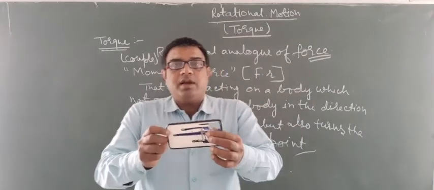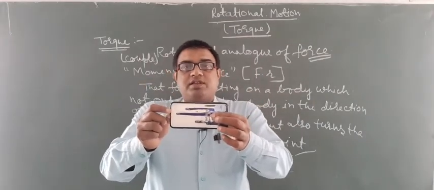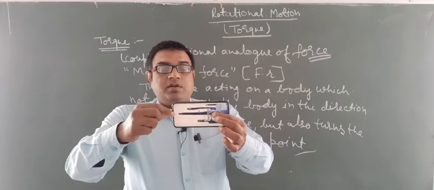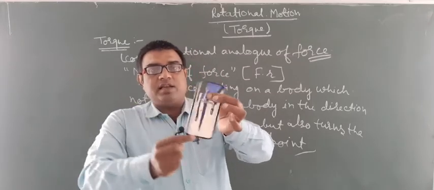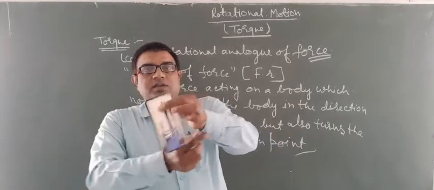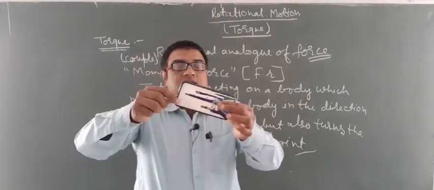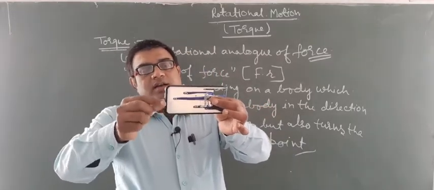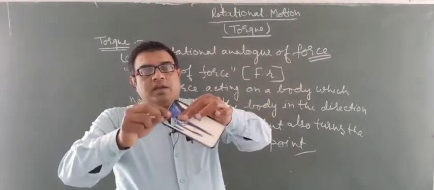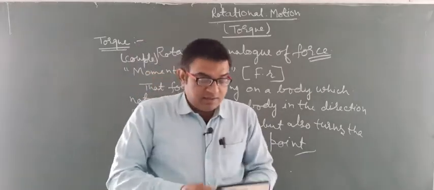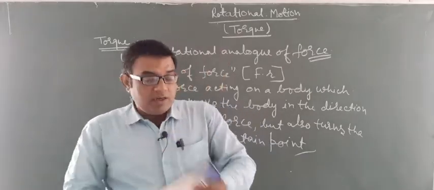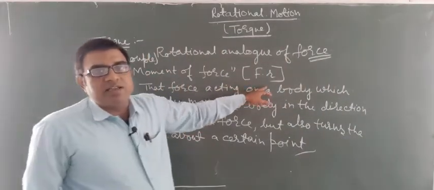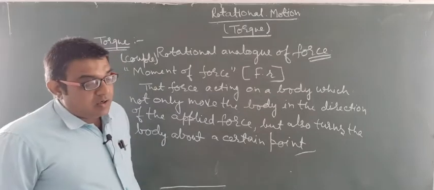Suppose this is a rigid body and we apply a force in this direction. The force applied is turning the body along a certain axis. So this force into distance is called torque.